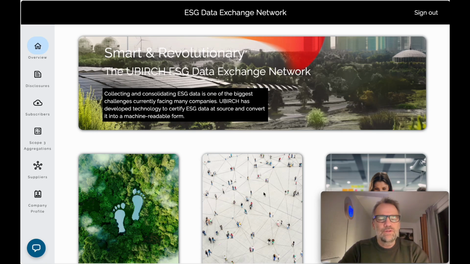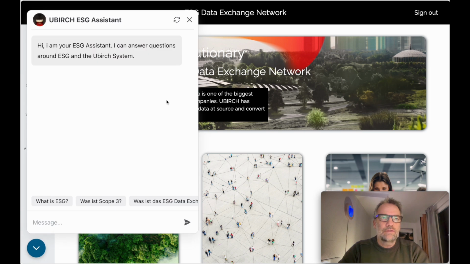I would like to briefly show how the ESG Assistant is integrated into our ESG tool and how to use it to answer questions that arise during processing. To do this, I go to the home page and click on the Assistant icon at the bottom left. Then a chat window opens and here I can ask my questions.